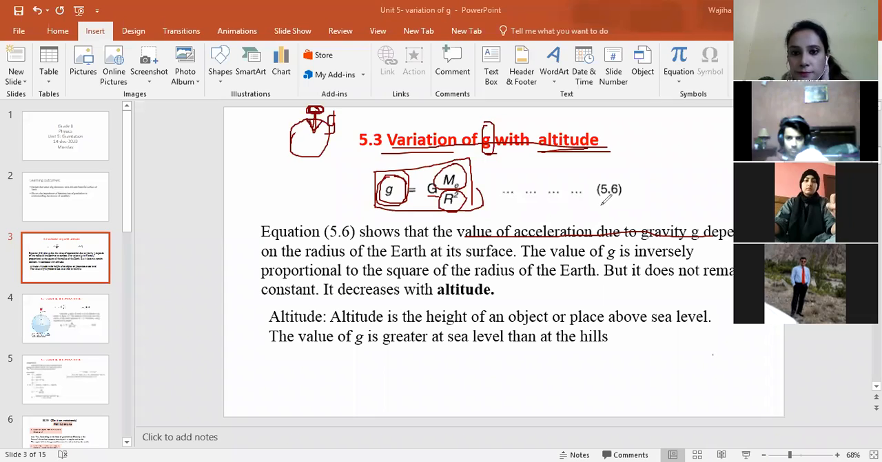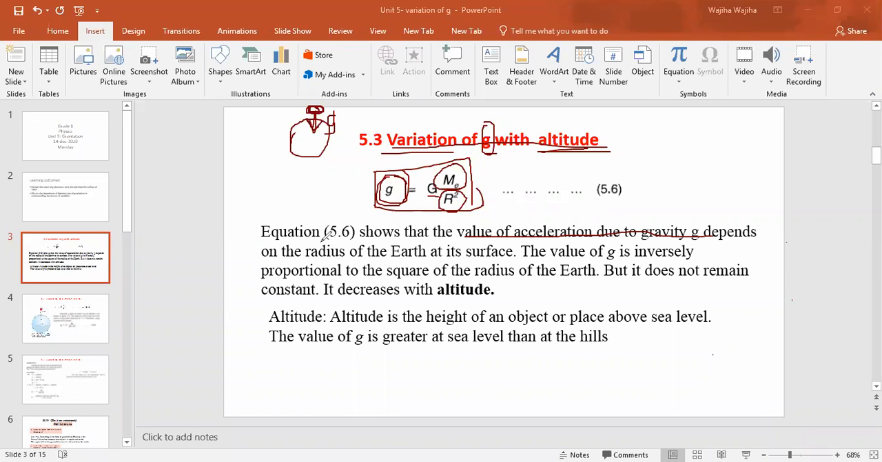So class, this equation 5.6 shows that the value of acceleration due to gravity G depends on the radius of the Earth at its surface. So this G basically depends on the value of the radius, right? If we have more radius, it means the value of G will decrease. But if we have less radius, it means the value of G increases.